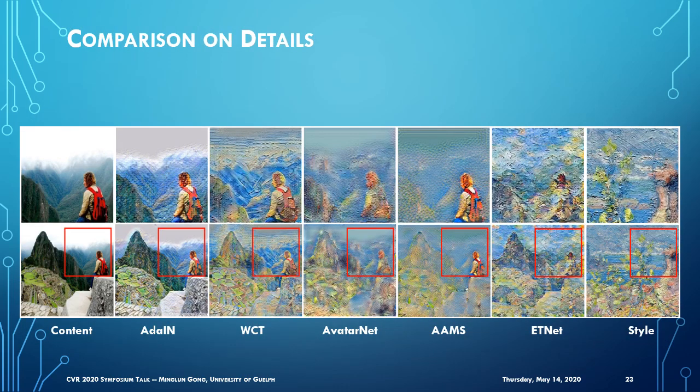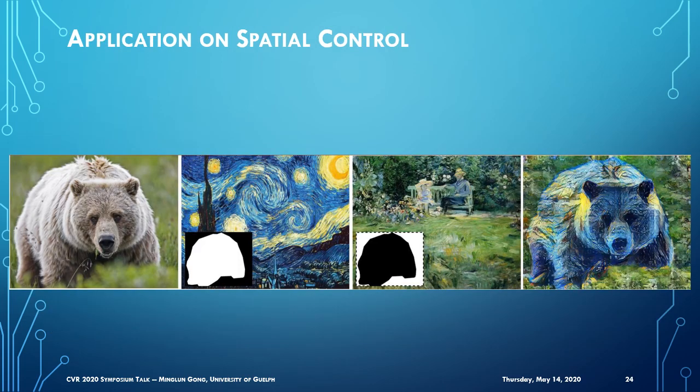We can see more details from this figure. Only our approach captured the oil painting texture from the style image. Again, we can apply different styles to different areas of the content image.